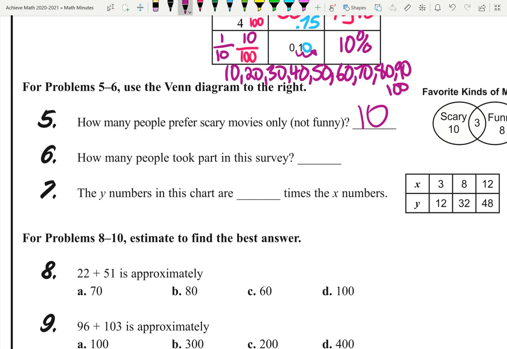How many people took part in the survey? Well, I'm going to take the sum of 10, 3, and 8, and I get 21. The y numbers in this chart are blank times the x numbers. Well, 3 is my number. I'm going to write out the multiples.